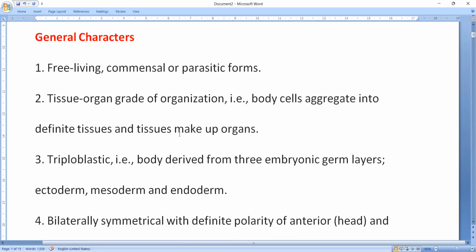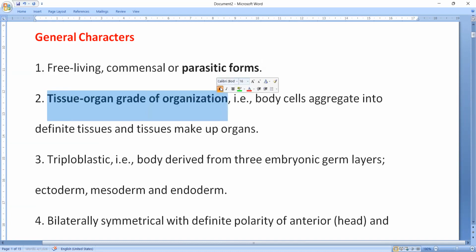Anyway, so general characters. These animals, some are free living, some are commensals. That means they depend upon another organism, but they do not cause any harm. Most are parasites. Most of the Platyhelminthes are parasitic forms, and this will also come again in the basics.